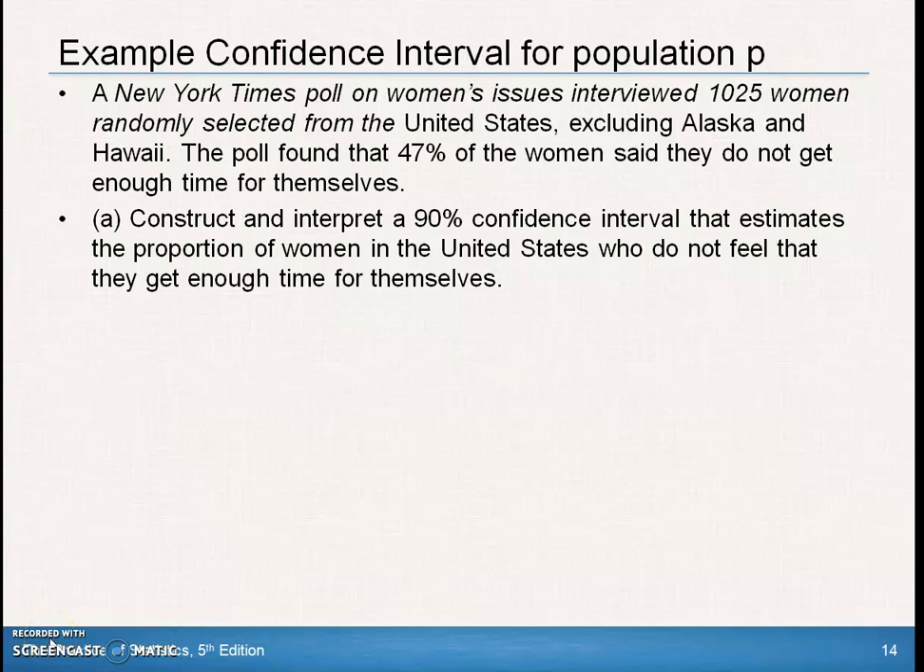Okay, let's try this example again. Once again, 1,025 women were interviewed, randomly selected from the 48 lower states, continental United States. 47% of the women said they do not get enough time for themselves. We're supposed to construct and interpret a 90% confidence interval that estimates the proportion of women in the United States who do not feel they get enough time for themselves. Now, this poll found 47%. Let's see if it's going to fit.